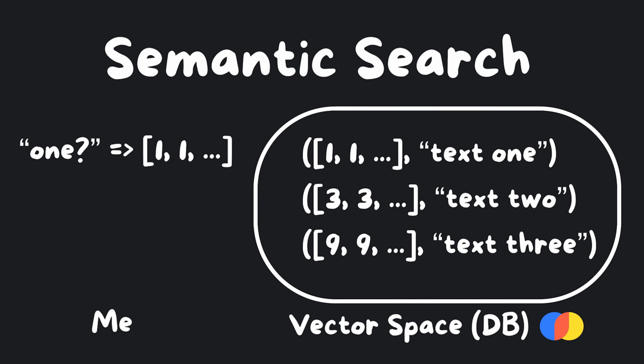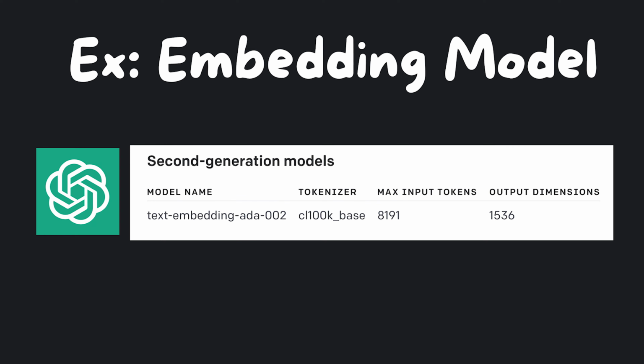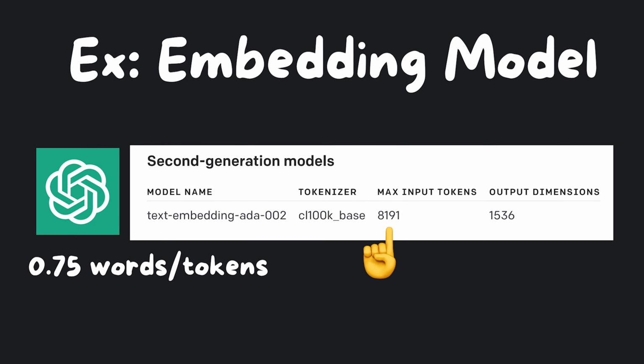This allows for semantic search, where we look for pieces of text that are most similar in meaning for a given piece of text within the vector space. For example, OpenAI's text embedding model can embed large pieces of text, precisely 8191 tokens, which, given their word to token ratio of 0.75, should roughly work for up to 6143 words. It outputs vectors of 1536 dimensions.